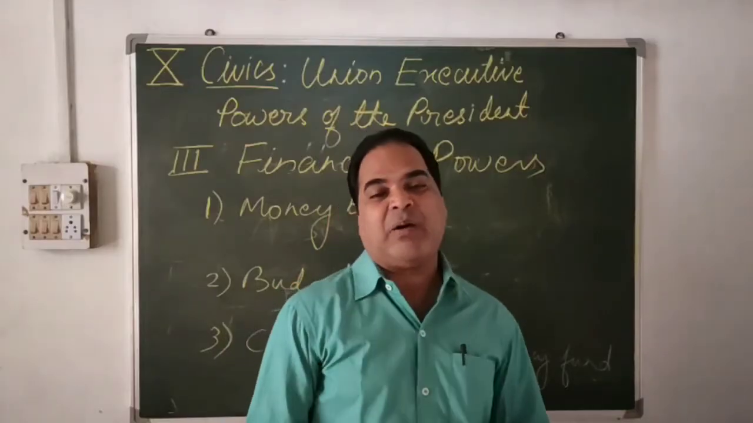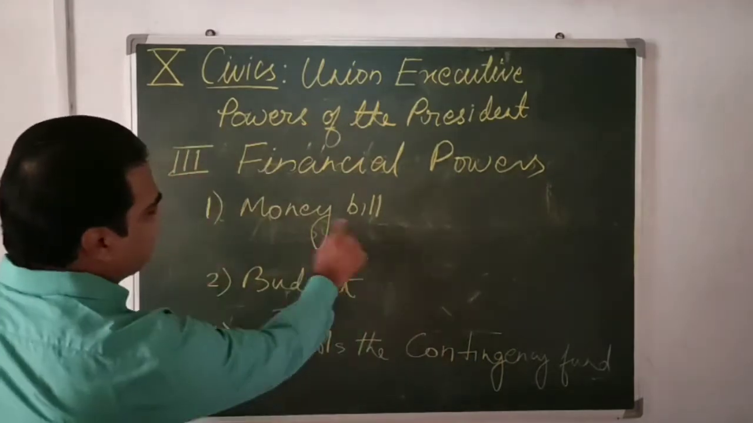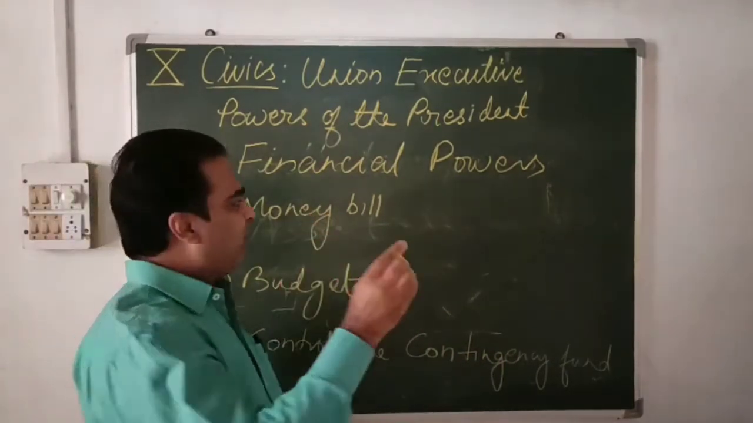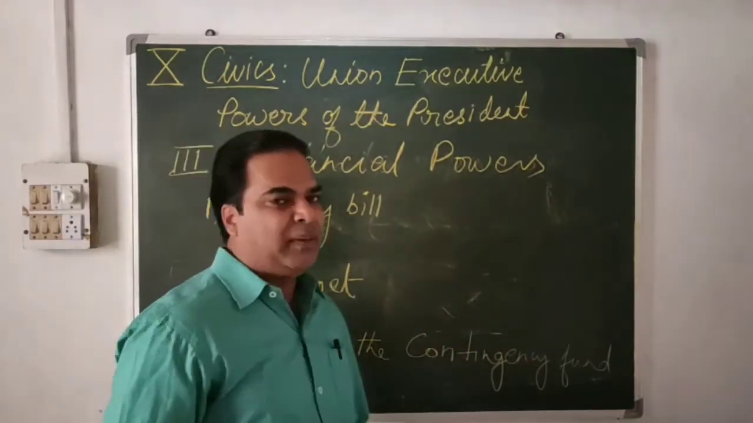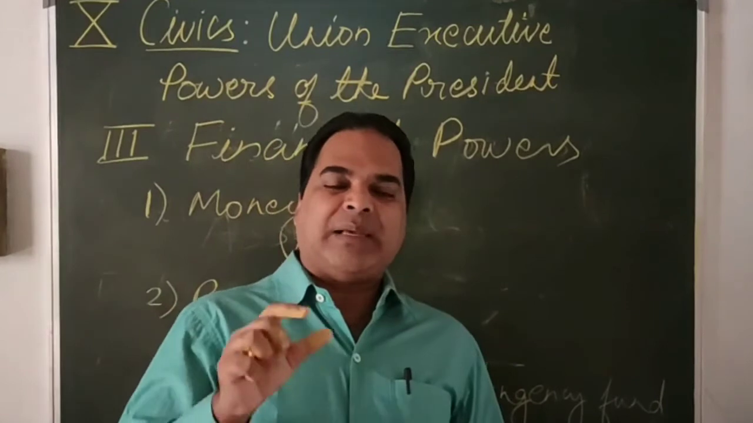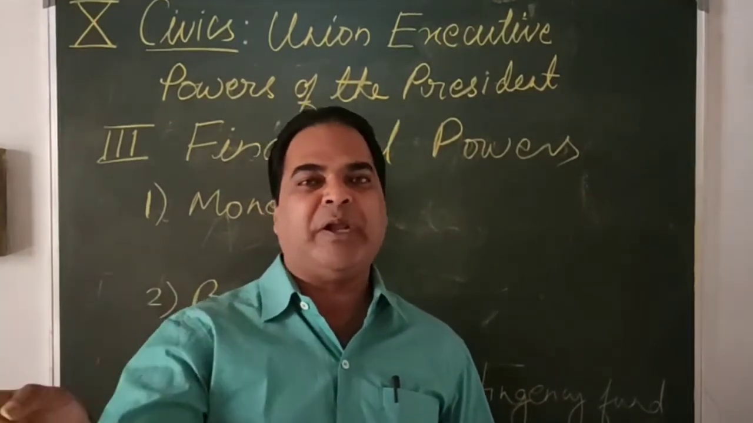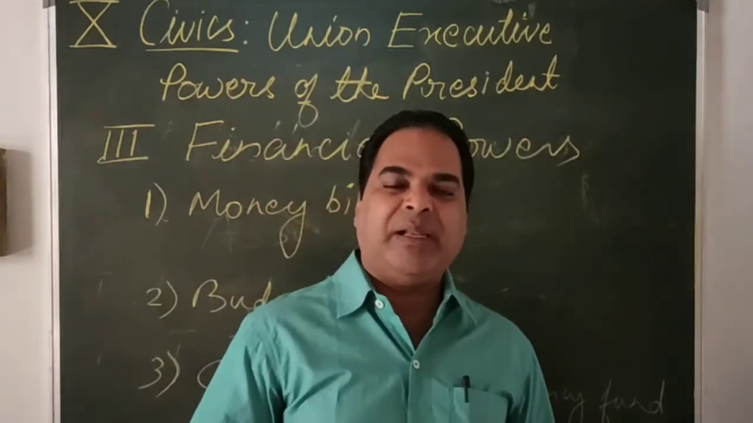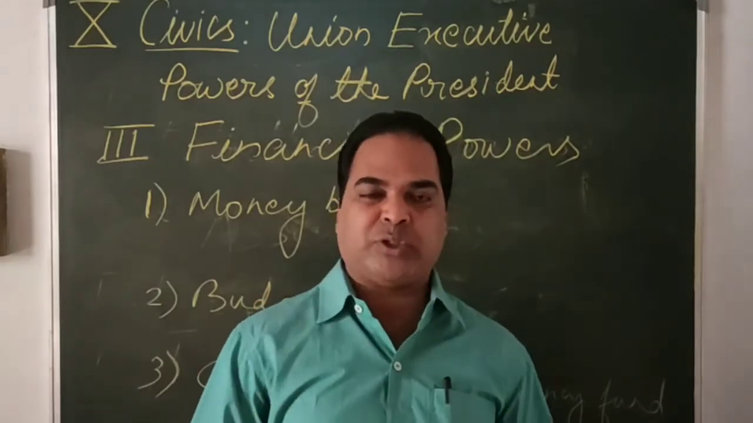Financial powers of the President of our country. One by one, I just simply wrote: money bill, budget, control over the contingency fund. Now listen to me. Look at the board properly. I'll make you understand. Money bill. A money bill is a bill which involves money matters. A money bill cannot be introduced in Rajya Sabha, that we discussed in the previous class. A money bill can only be introduced in Lok Sabha. That much we understood.